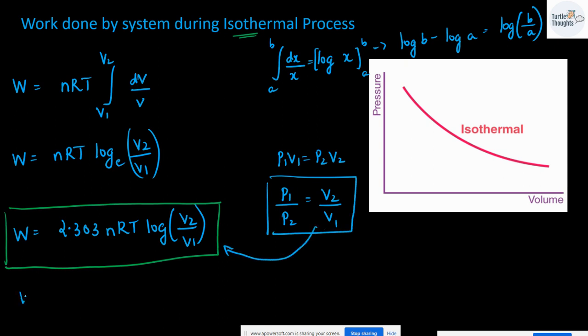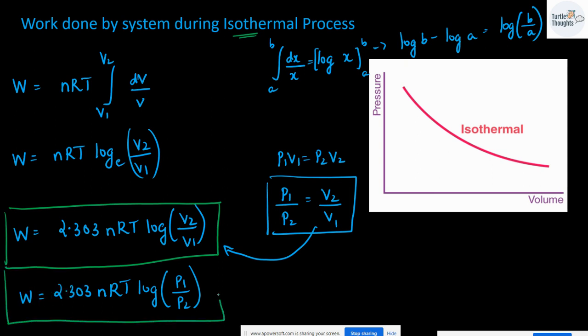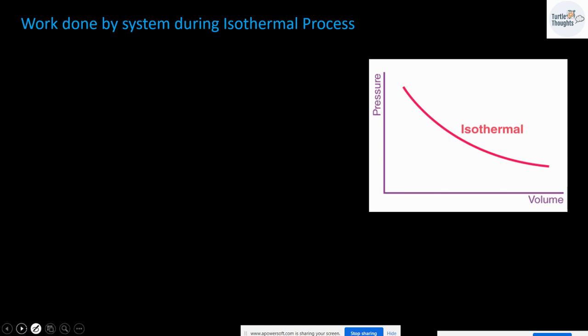And now, another formula for work done is 2.303 nRT log P1 divided by P2, since V2 divided by V1 can be written as P1 divided by P2 also. So we have two formulas for work done in case of an isothermal process. Moving on, we will solve problems based on the same.